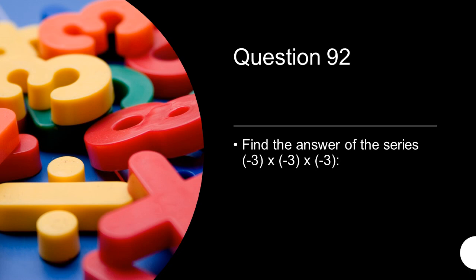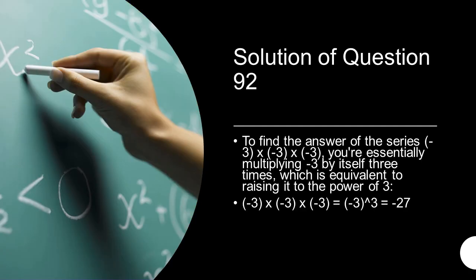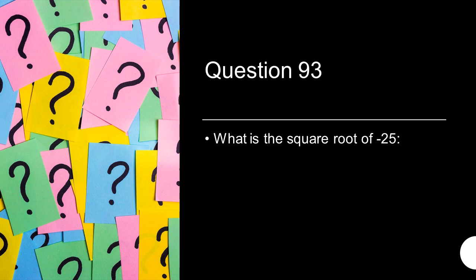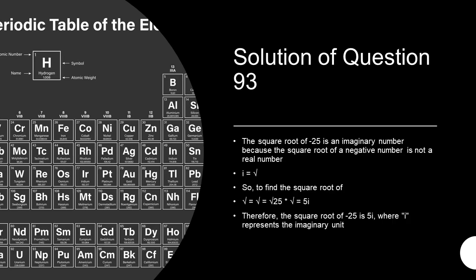Find the answer of the series, minus 3 multiplied by minus 3 multiplied by minus 3. Minus 27. You can see the solution on this slide by pausing the video. What is the square root of minus 25? None of the given options was correct because its answer is an imaginary number and there was no imaginary number in the options. You can see the solution here by pausing the video.